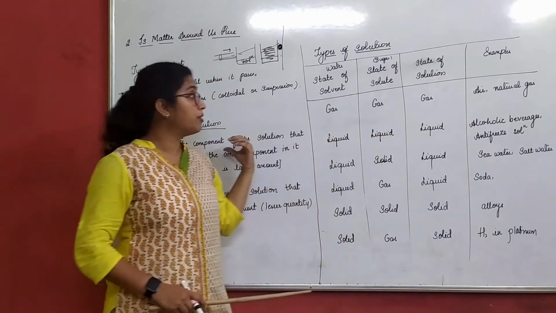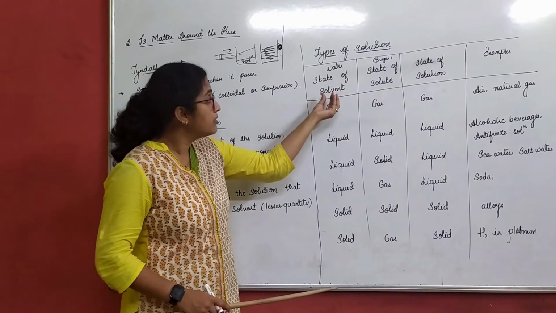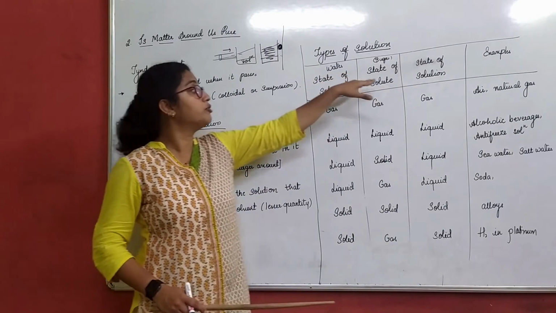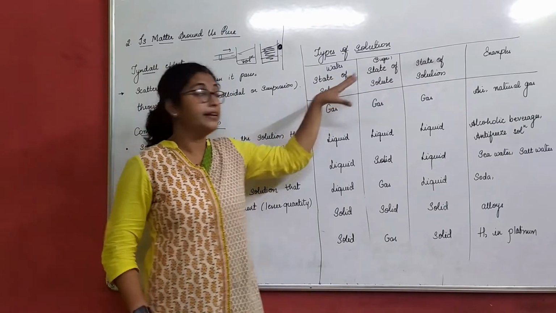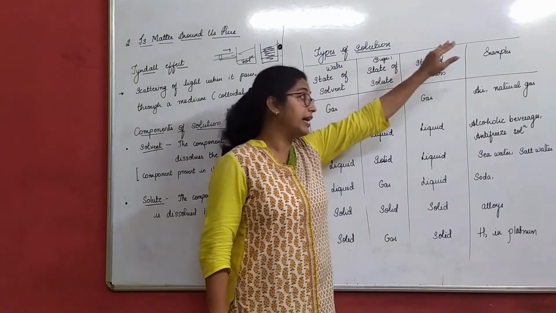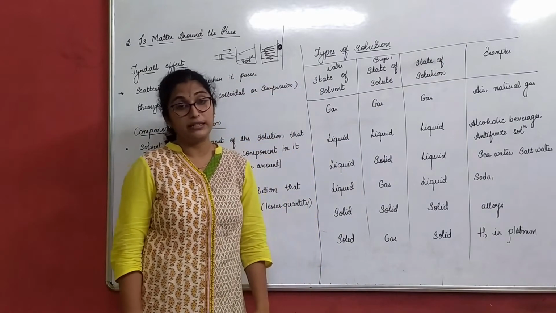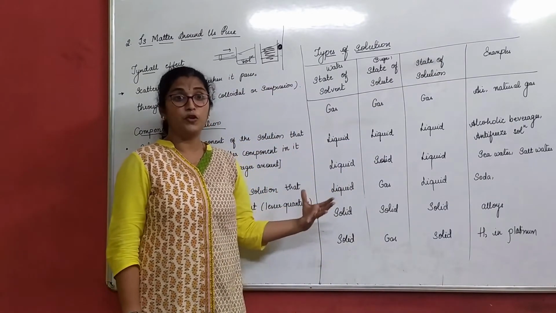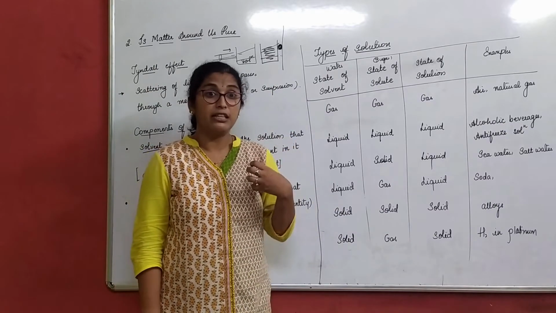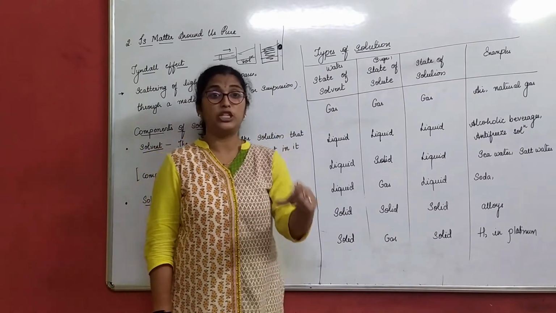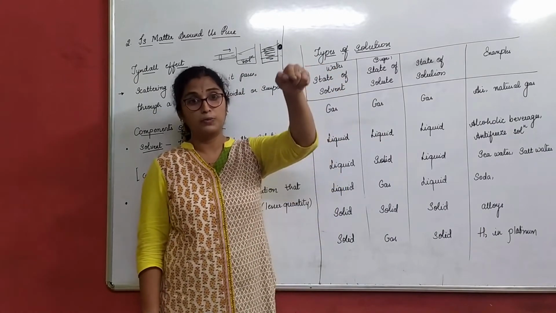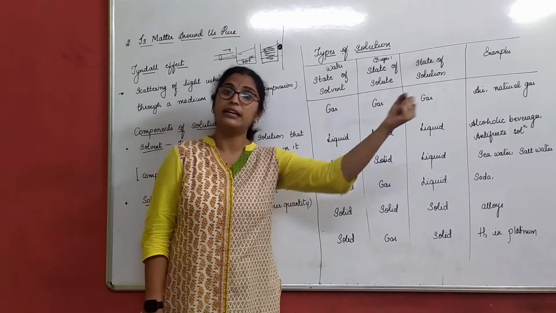When we talk about this, it depends on how much solute we add to the solvent, what type of solution we get and what examples we get here. This is very important for one mark in MCQs. Quite confusing, but understand it by imagining: I have a glass of gas, I add a spoon of gas in it, I get gas.